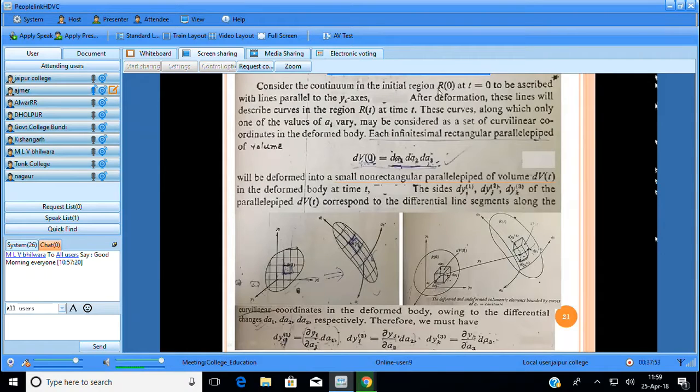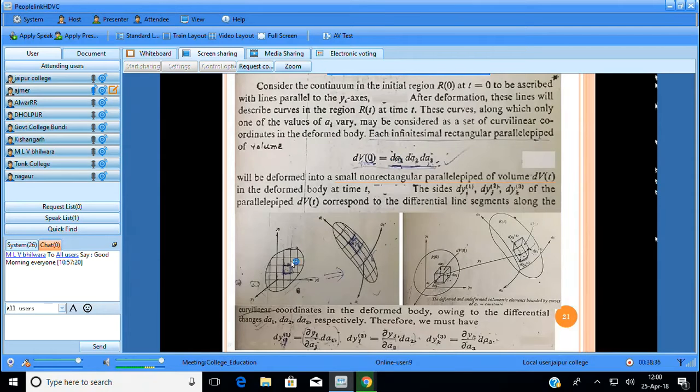Now consider the continuum in the initial region R0 at t equal to 0. This one is described by lines parallel to the y axis. These are parallel to this axis, and this is parallel to this axis. After deformation, these lines will describe curves in Rt. If I take this cell, it converts into this cell, Rt at time t. These curves along which only the value of Ai varies may be considered as a set of curvilinear coordinate system. This becomes curvilinear, as we see in the balloon experiment.